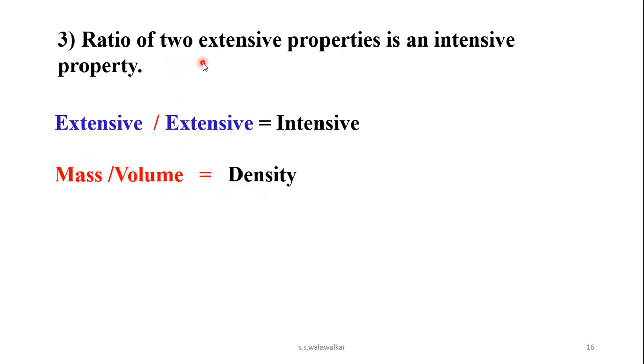So the ratio of two extensive properties is an intensive property. Remember that. Then force, another example. Force is an extensive property. Area is also an extensive property. And the ratio of force and area is equal to pressure, which is an intensive property. So remember this point.